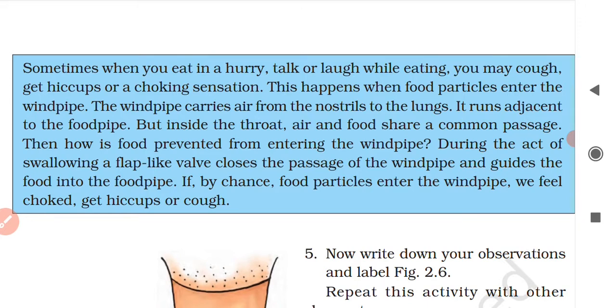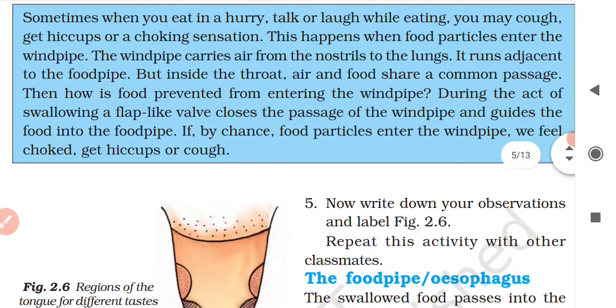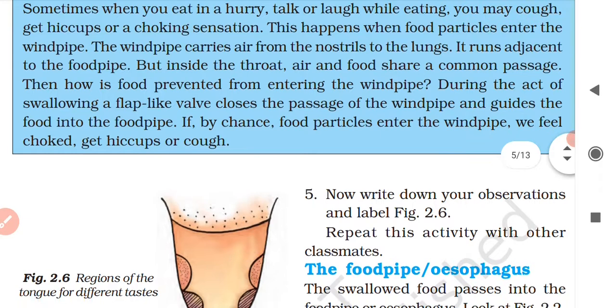And this is how, if any food particle goes into the windpipe by chance, then we get choked or get hiccups or even a cough. Okay, so this is how we get hiccups.